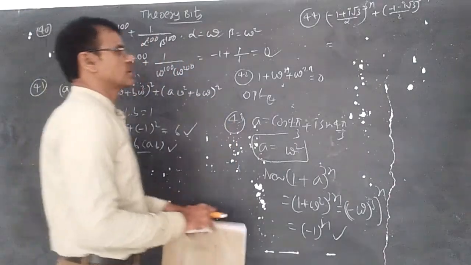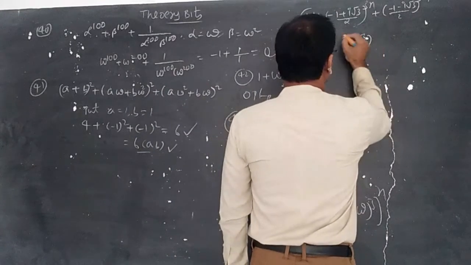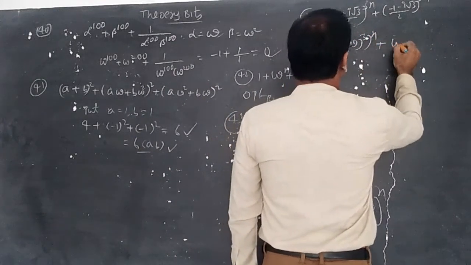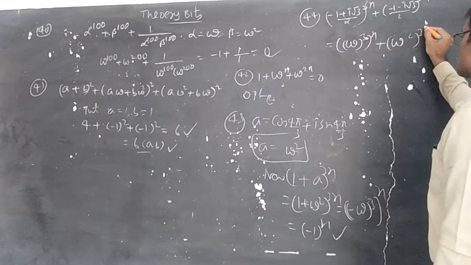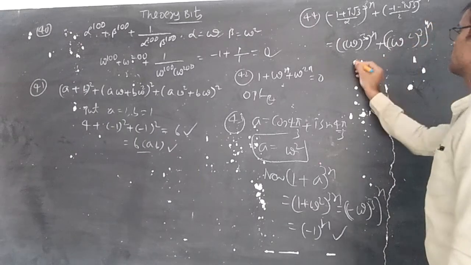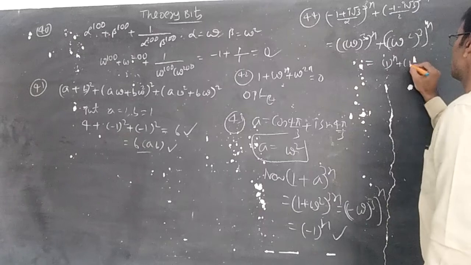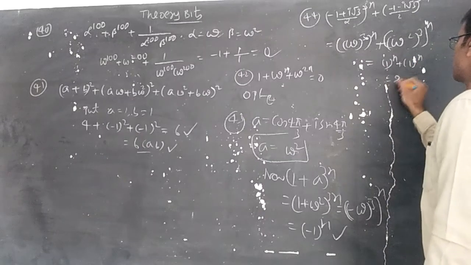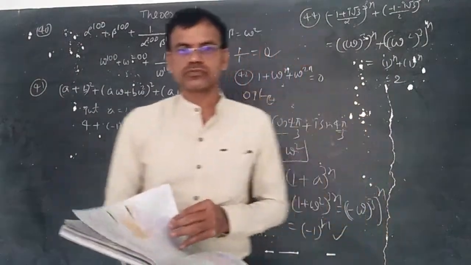So minus 1 plus i root 3 by 2 becomes omega, so it is omega power 3 power n. Minus 1 minus i root 3 by 2 is omega square, so omega square power 3 power n. Omega cube is equal to 1, so this is 1 power n and this is 1 power n. One power anything is 1, and so the answer is 2.